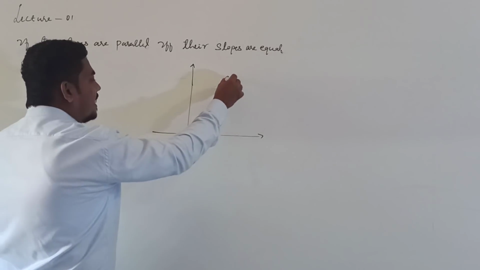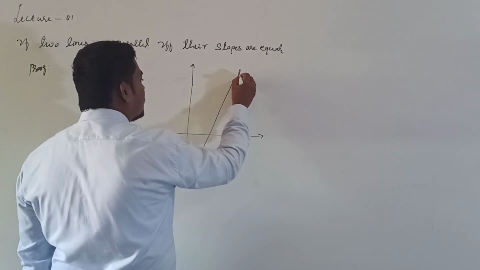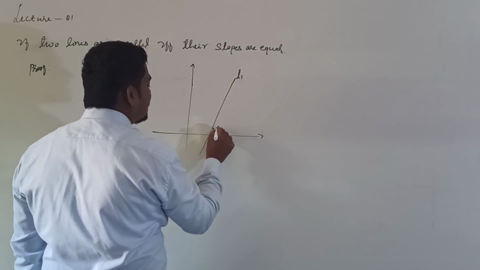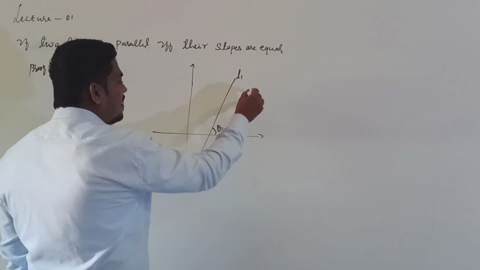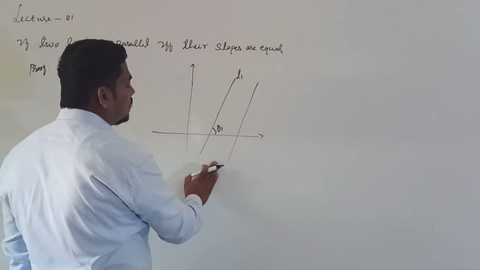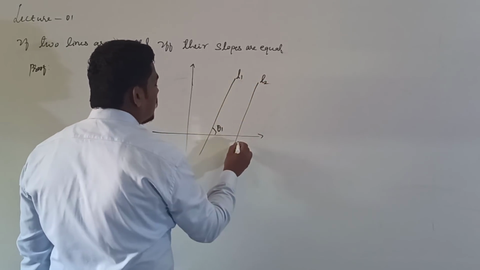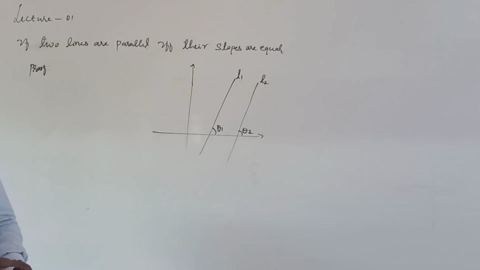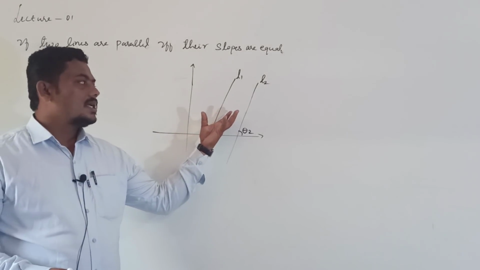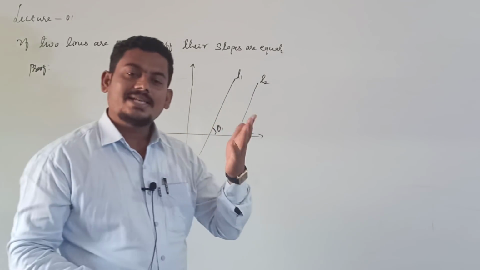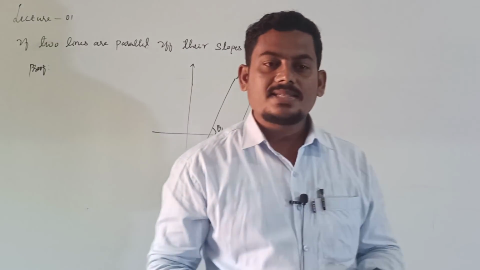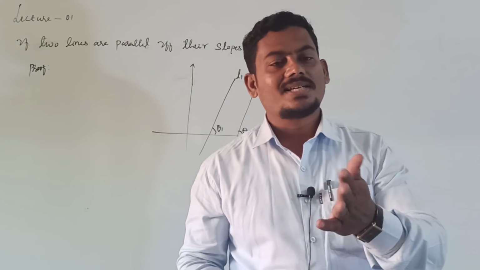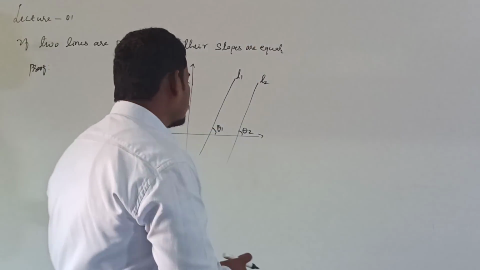In the 2D plane, consider two parallel lines, that is L1, which makes an angle theta 1, and one more line which is parallel to line 1, that is line 2, and its inclination is theta 2, right? If two lines are parallel, then their slopes are equal. If two slopes are equal, then clearly the lines are parallel, right?